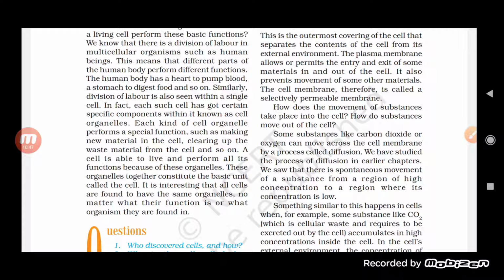See, the cell is what? It is able to live and it is able to perform all the functions. All cells live and perform different functions. And these cell organelles combine together, constitute together and form the basic unit which we call the cell.